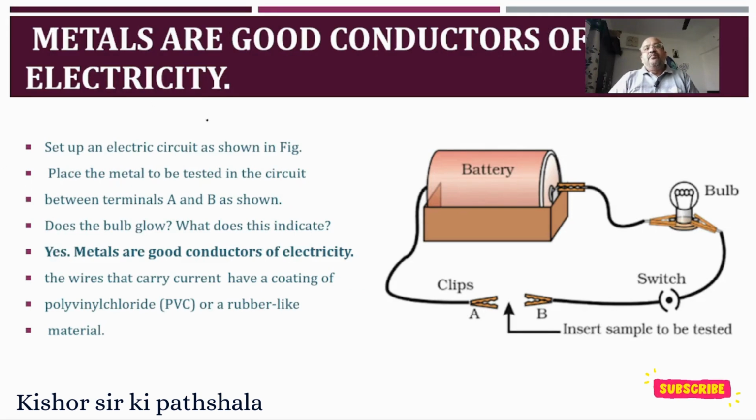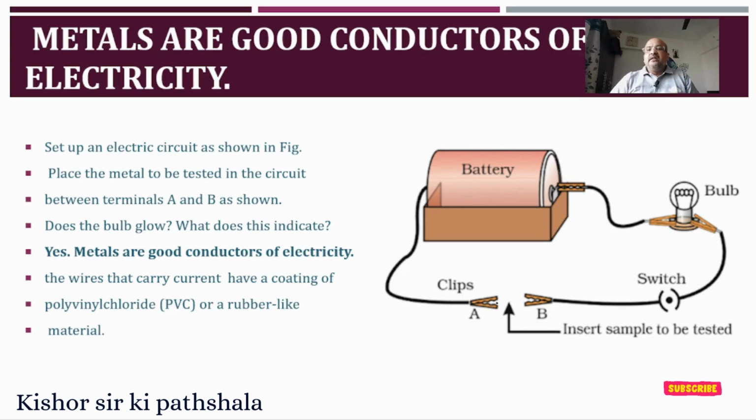Let's prove that metals are good conductors of electricity. Now, let us set up an electric circuit like this, as shown in the figure. Here you see a battery, and a bulb is attached to show us that if the bulb glows, the current is flowing through the circuit. Then we have the switch. Then we have clips here, A and B.